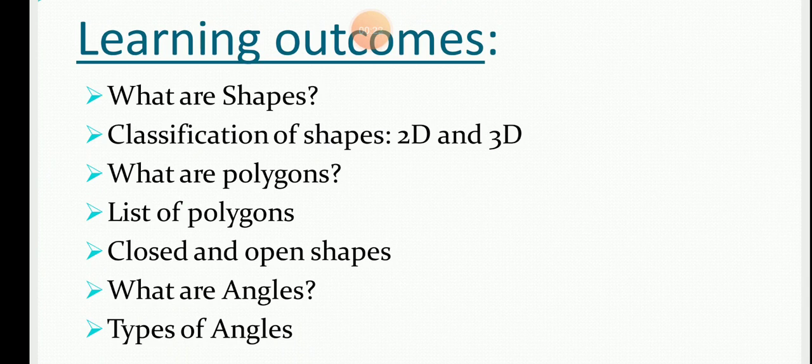In this slide, we are going to study the learning outcomes of this chapter, meaning what you are going to study in this chapter. First topic, what are shapes? Classification of shapes, 2D and 3D. What are polygons? List of polygons, closed and open shapes. What are angles? Types of angles. These all are the learning outcomes of your chapter. That means in this chapter we are going to study all these topics.